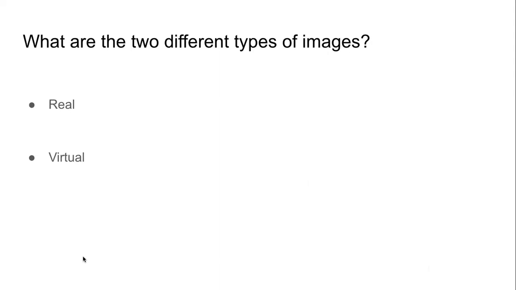Doesn't mean that we cannot see a virtual image. We can see virtual images because we see the image of the image. Right? In addition to that, we studied that real images are formed when the reflected rays of light actually intersect each other. They meet each other.